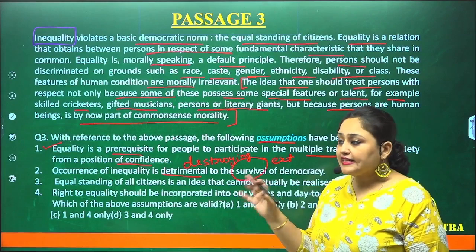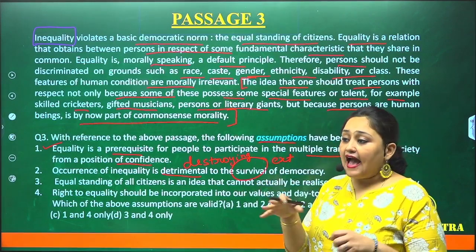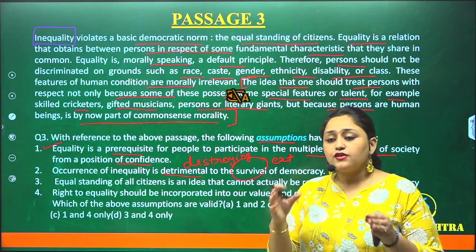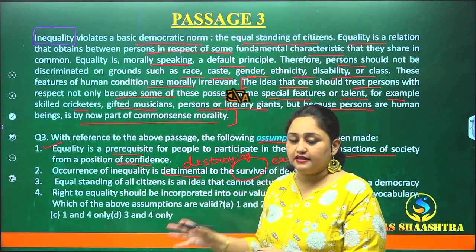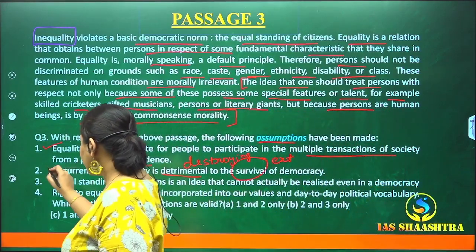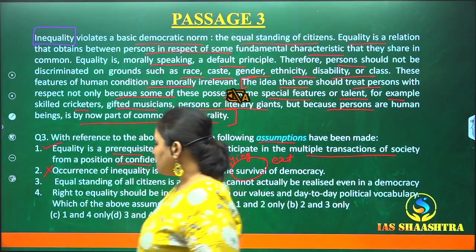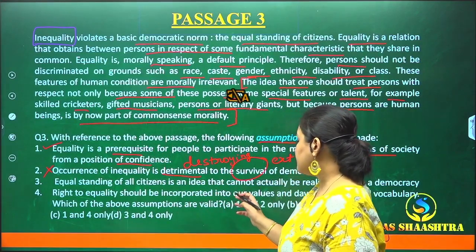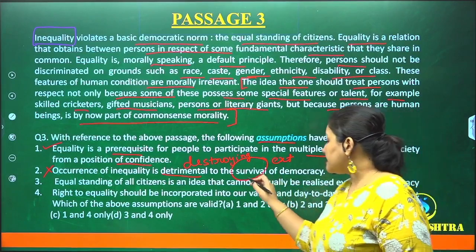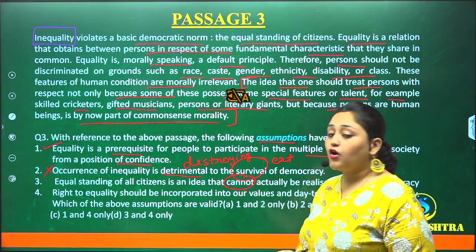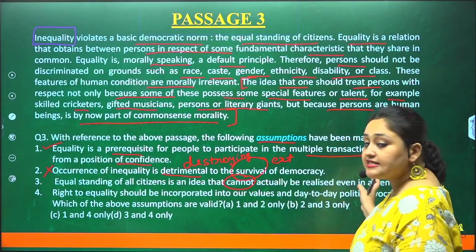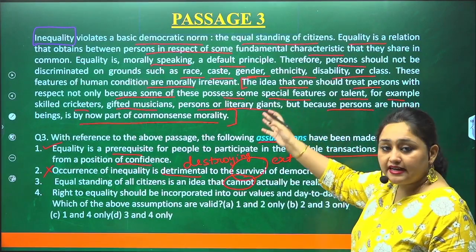No. They are saying inequality is there and it is a backdrop in the democracy. It is not destroying, it is a backdrop. So equality should be maintained. That is what the simple thing is. So this point is not right. Let's cross it. Let's go to the third point. Equal standing of all citizens is an idea that cannot actually be realized even in democracy. See, again, cannot is an extreme word. This is not right. It can be realized in democracy. That is what is being said.